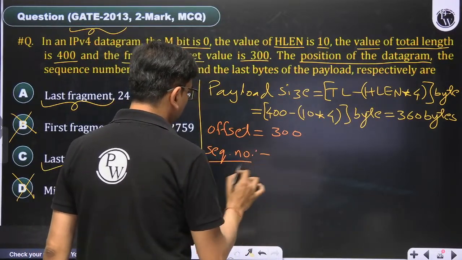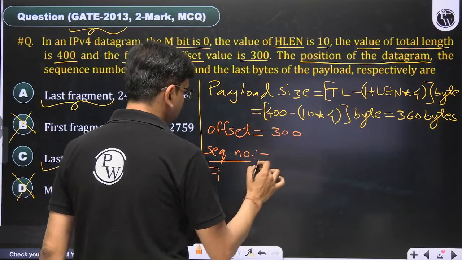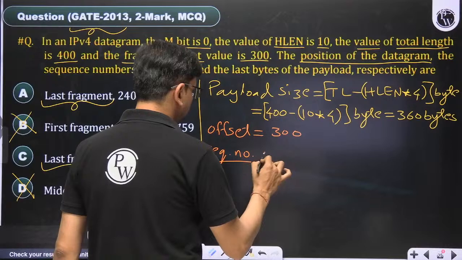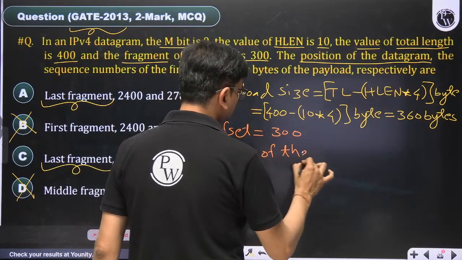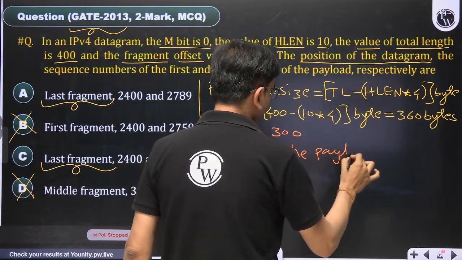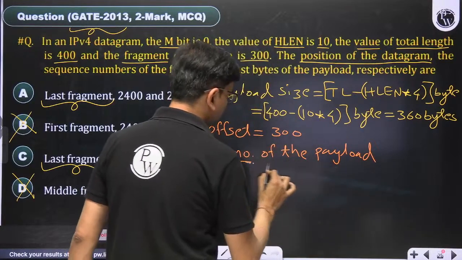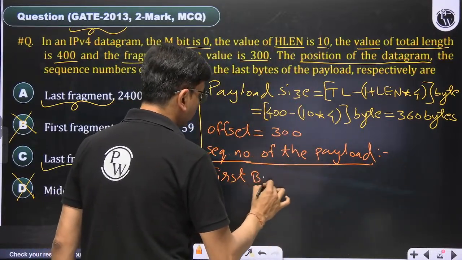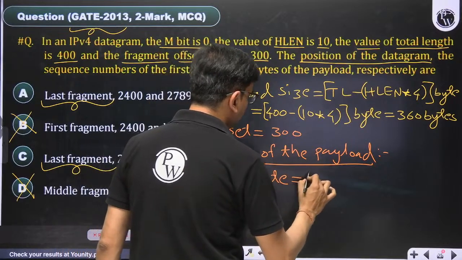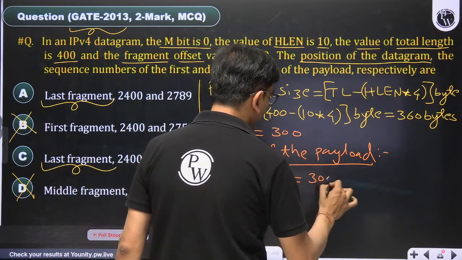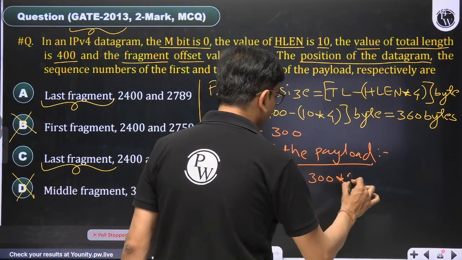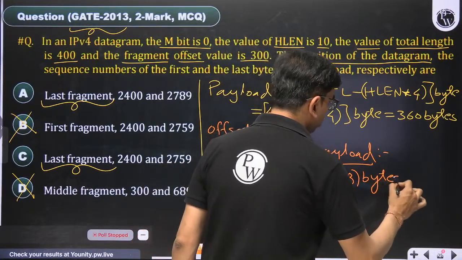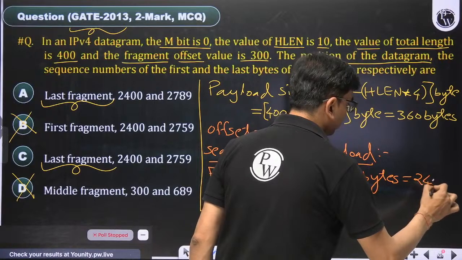If we talk about the first byte of the payload, the first byte number should be offset into 8, 300 into 8. Why? Because 300 is in words and we need bytes. So it should be 2400.